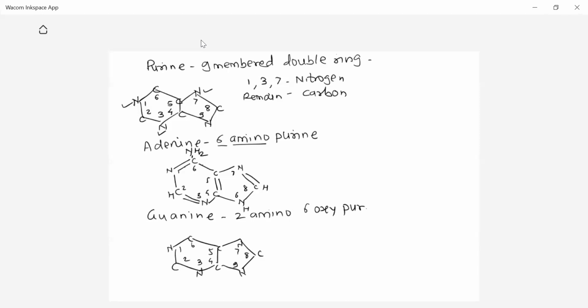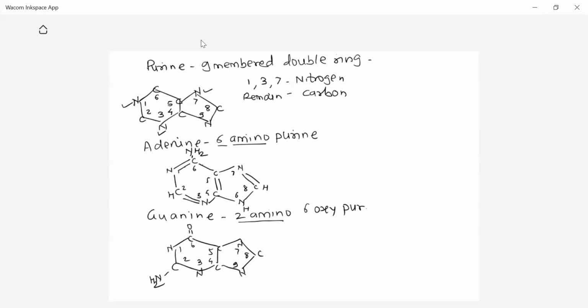Always remember, at 1 position, 3 position and 7 position there is always nitrogen. So now draw the structure of guanine. Here, as I have written, 2-amino, so there will be an amino group at the 2nd position. 6-oxy indicates oxygen at the 6th position.